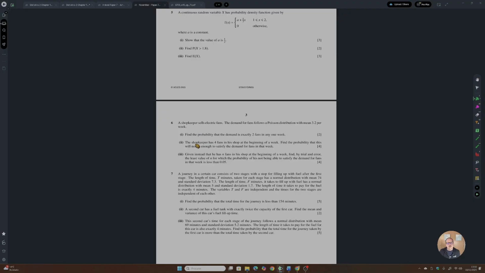It tells you this. A shopkeeper sells electric fans. The demand for fans follows a Poisson distribution with mean 3.2 per week. Find the probability that the demand is exactly 2 fans in any 1 week. Okay, so here the interval matches. You have the mean in this interval, which is 1 week. The question regards also the same interval, 1 week, so this is pretty straightforward.